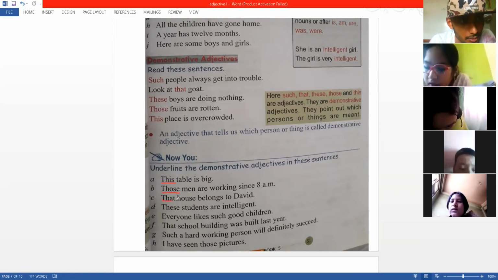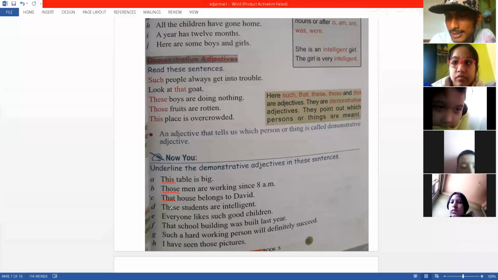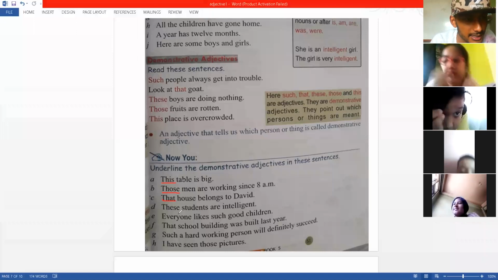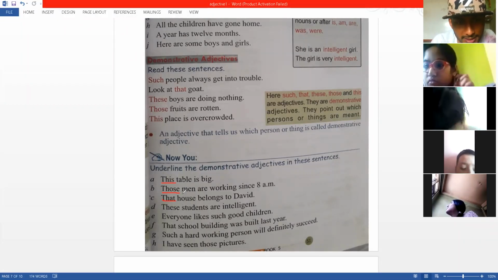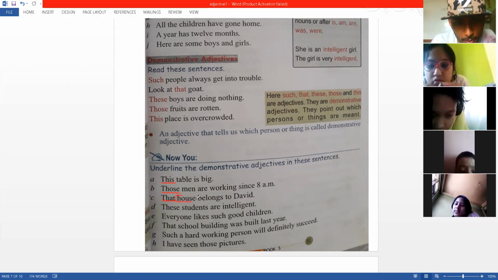That house belongs to David. That. D. And notice this house and all the nouns they are talking about, right? The house, men, are something that...